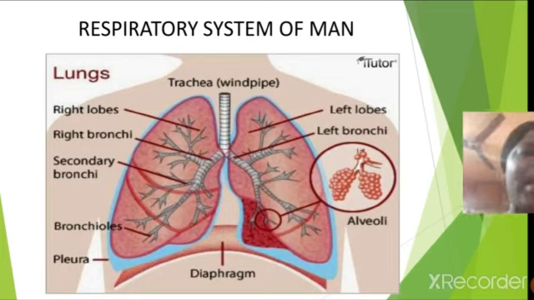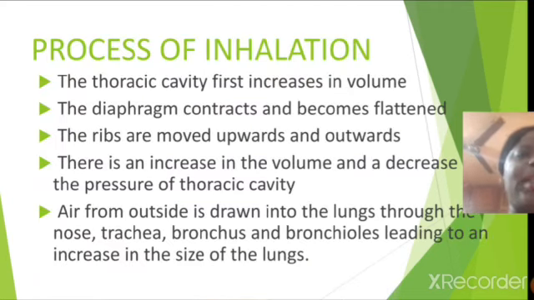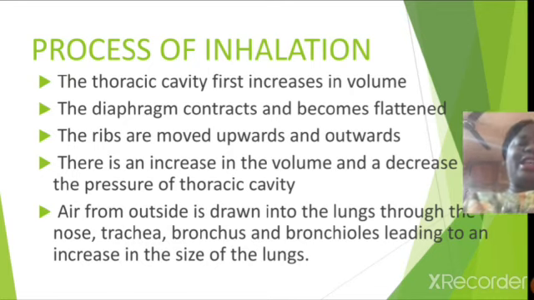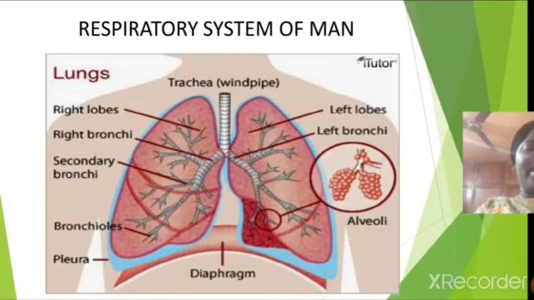And this is what the lungs of man looks like. Very good. So now to the process of inhalation. I said you should breathe in now. What can you feel? Now I'm breathing in. I can feel that the thoracic cavity has increased in volume. I can see my diaphragm moved up. Don't forget what the diaphragm looks like.